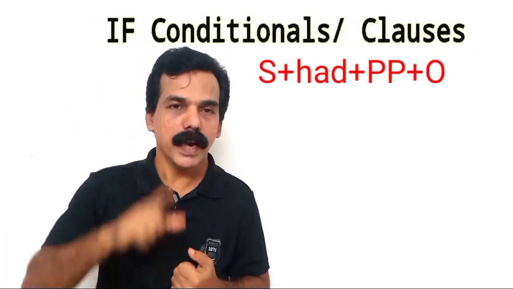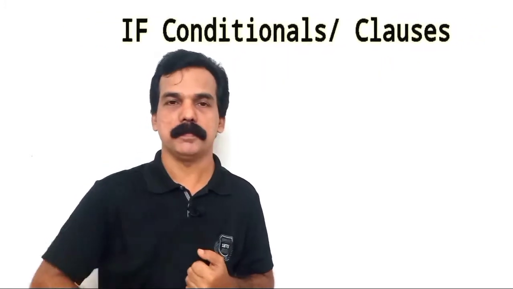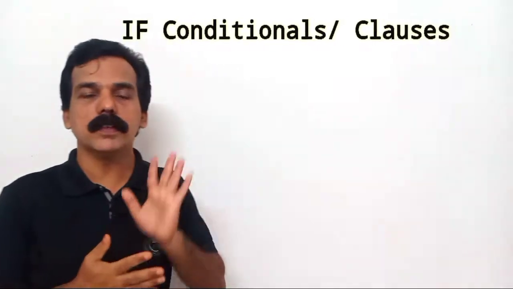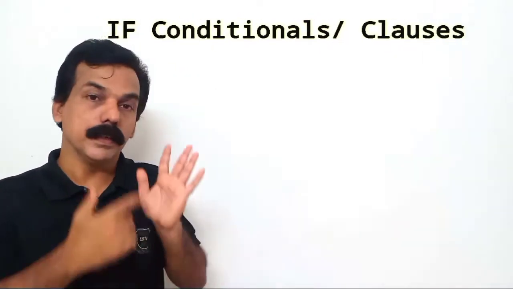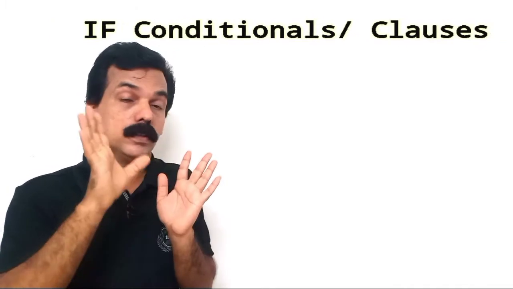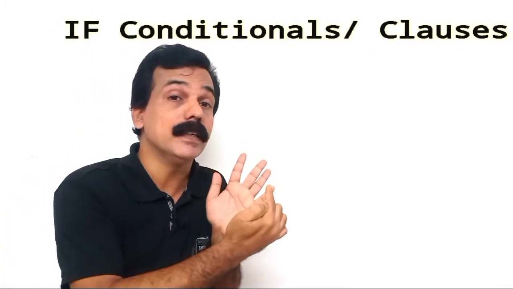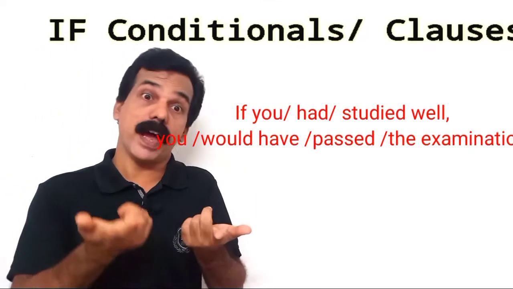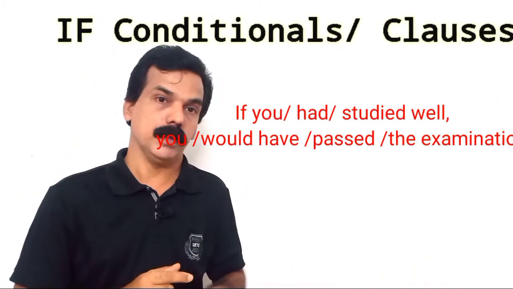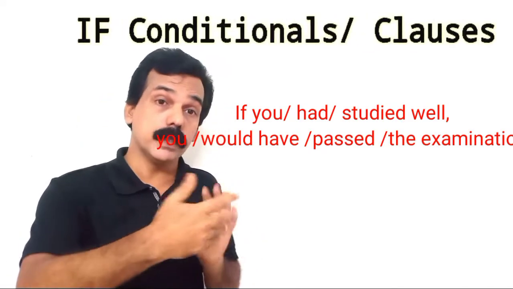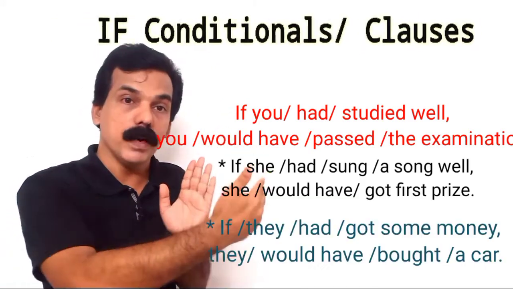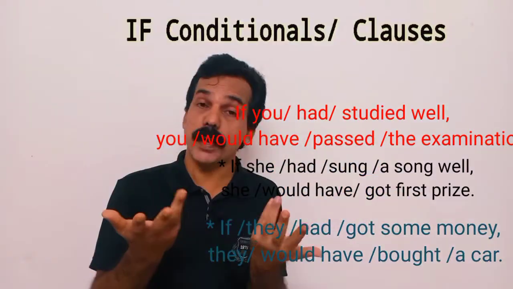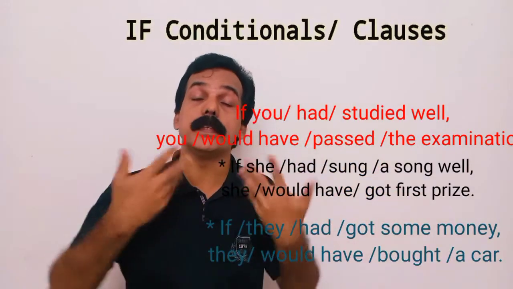Subject plus had plus past participle plus object. And if we are using this past perfect tense with the if clause, the sentence will be like this: if you had studied well, you would have passed the examination. If you had studied well, you would have passed the examination.